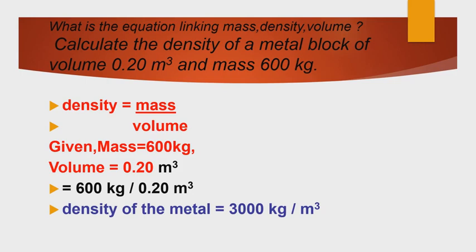Calculate the density of a metal block of volume 0.20 meter cube and mass 600 kilogram. The equation linking mass, density, and volume is density equal to mass by volume. Mass given is 600 kilogram, volume given is 0.20 m cube. So mass by volume, 600 by 0.20. The answer is 3000 kilogram per meter cube. Density of the metal is 3000 kilogram per meter cube.